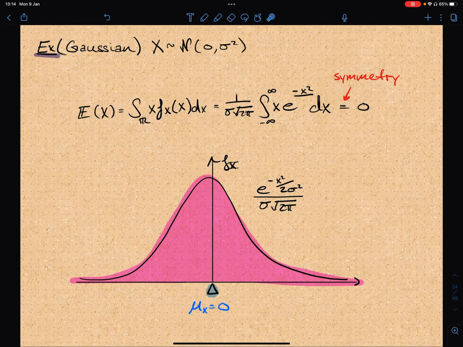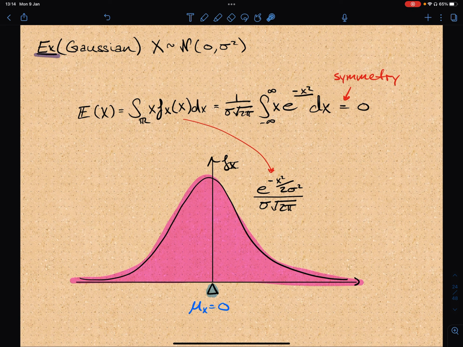Let's move on to now the Gaussian distribution. This integral will now be a little bit more involved. In here now we have that the density function is given by this function, by the normal distribution. And we just plug this f of x and integrate. And here the support, again, is the whole real line. So the integral does go from negative infinity to infinity.